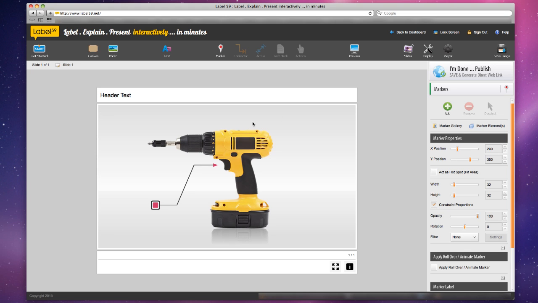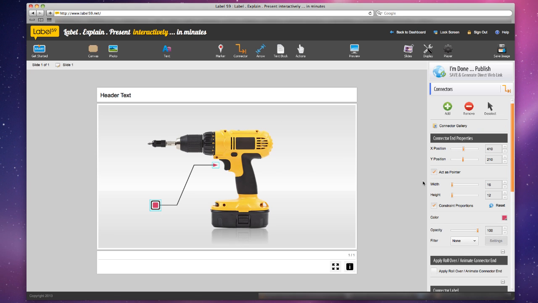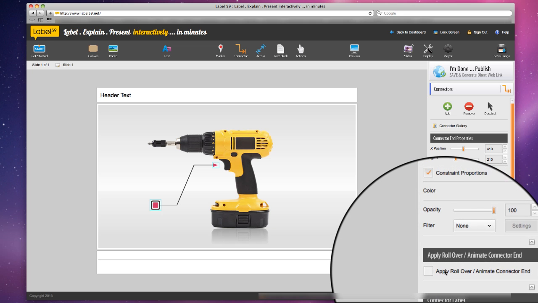Connector ends can be animated. Select the connector end and then check the option Apply Rollover Animate Connector End within the connector panel.